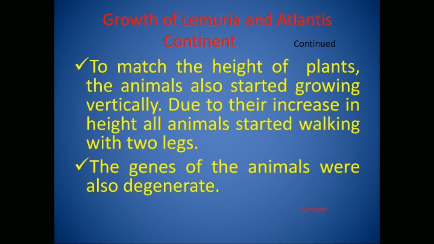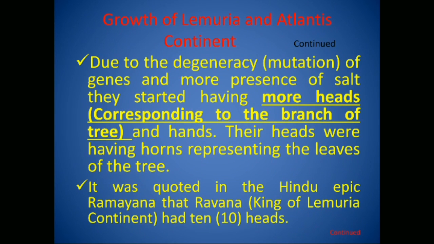To match the height of plants, the animals also started growing vertically. Due to their increase in height, all animals started walking with two legs. The genes of the animals were also degenerate. Due to mutation, degeneracy of genes and more presence of salt, they started having more heads, each head corresponding to the branch of tree, and hands.